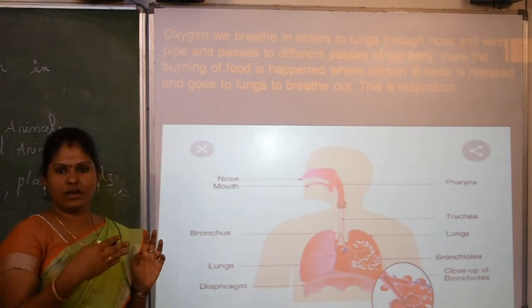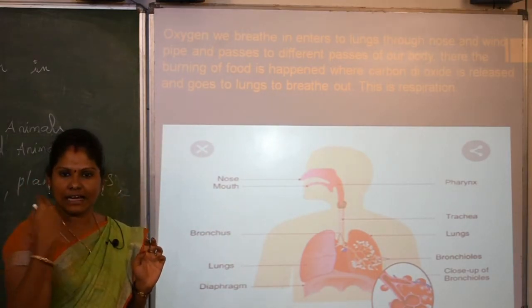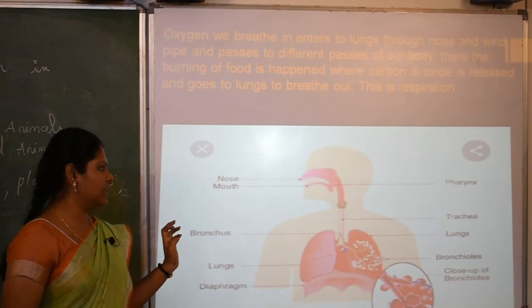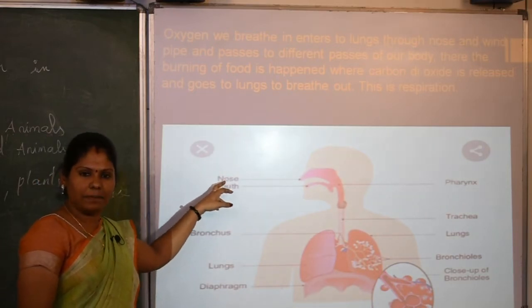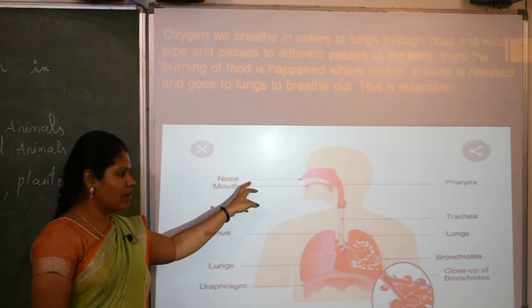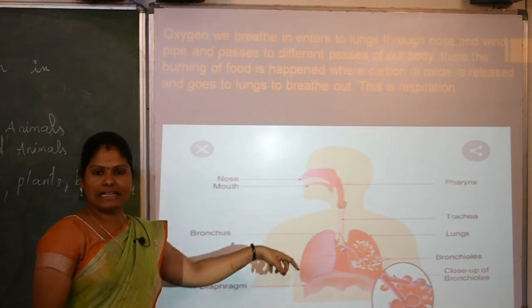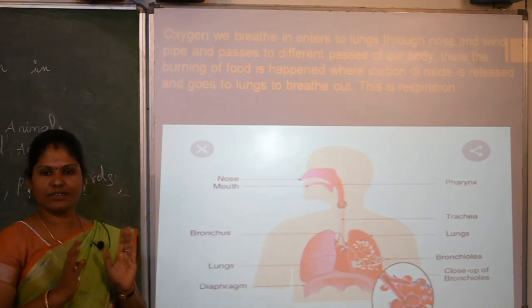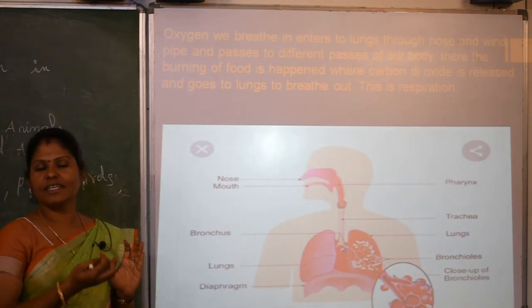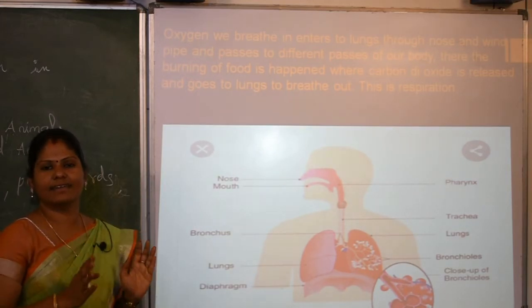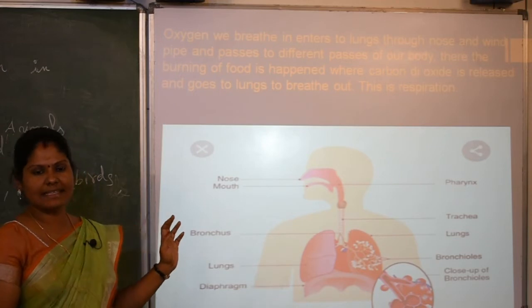So this process of inhaling oxygen and exhaling carbon dioxide is called respiration. The respiration happens through our nose, mouth and windpipe, and enters the lungs. From the lungs the energy we want is taken, and the rest comes out through the breath as carbon dioxide.